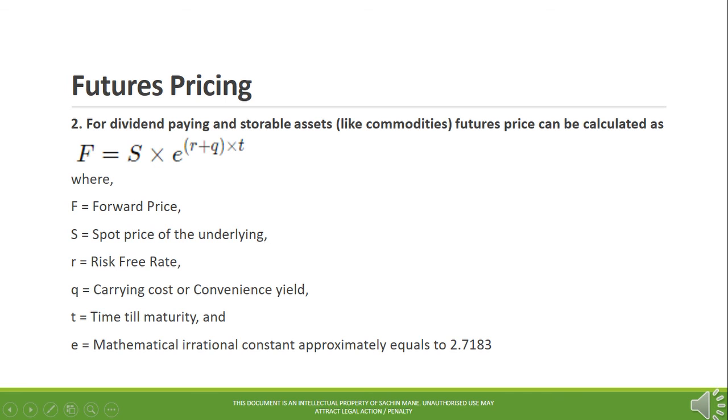2. For dividend-paying and storable assets, futures price can be calculated as F equals S multiplied by e raised to (r plus q) times T, where F equals futures price, S equals spot price of the underlying, r equals risk-free rate, q equals carrying cost or convenience yield, T equals time till maturity, and e equals the mathematical irrational constant approximately equal to 2.7183.